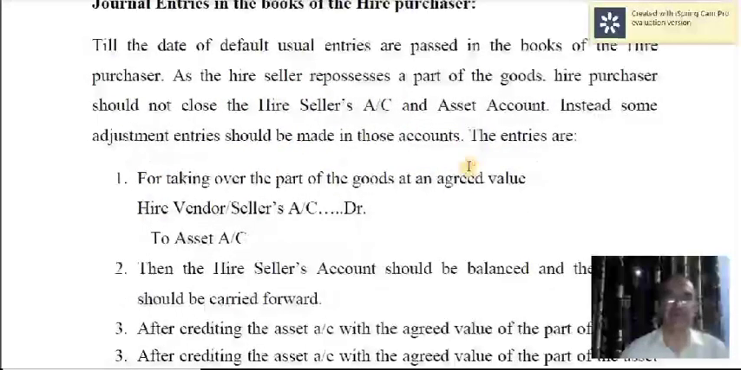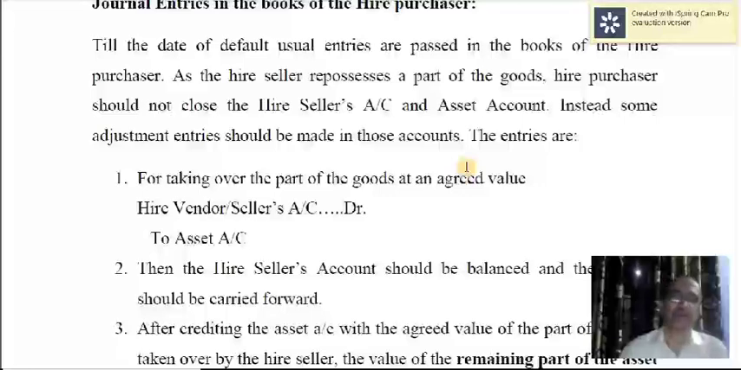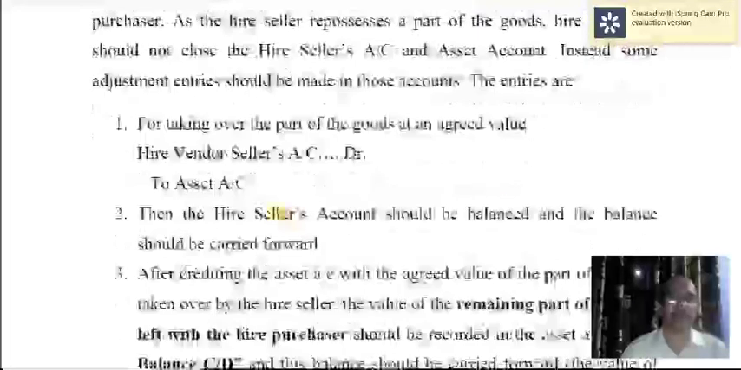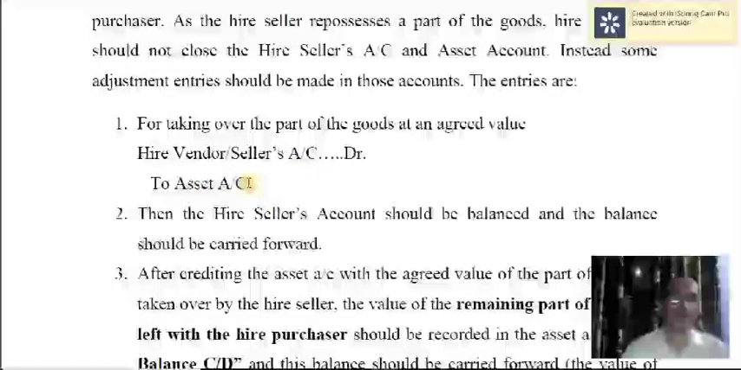In case of default, in the year of default, all the normal entries are passed except the entry for making the payment of installment. When you fail to pay the installment, the hire seller will take back part of the goods. And what entry to make? In that occasion, the goods will be valued by the hire seller and then the entry is recorded. So for taking over the part of the goods at the agreed value, the entry is hire vendor's account debtor to asset account.